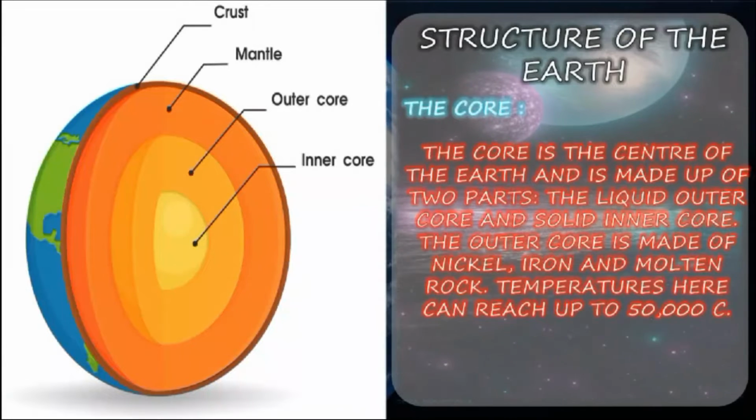Next, the core. The core is the center of the Earth and is made up of two parts, the liquid outer core and the solid inner core. The outer core is made of nickel, iron, and molten rock. Temperatures here can reach up to 50,000.